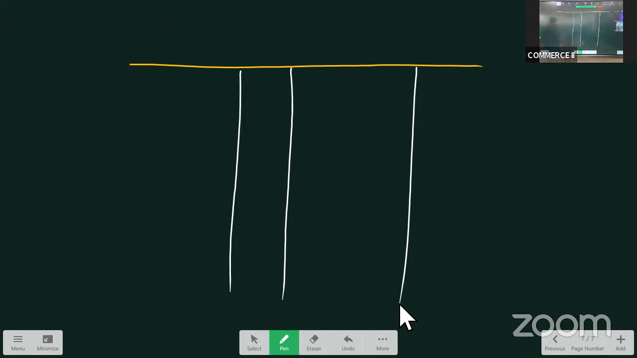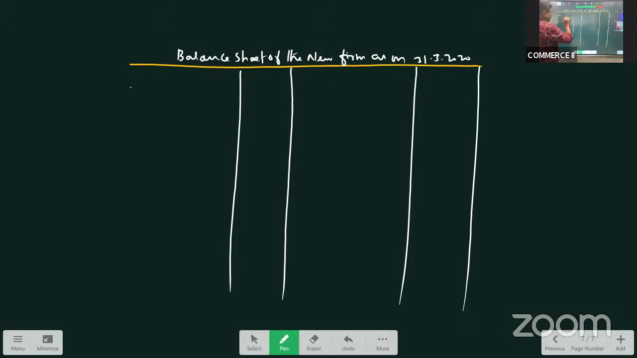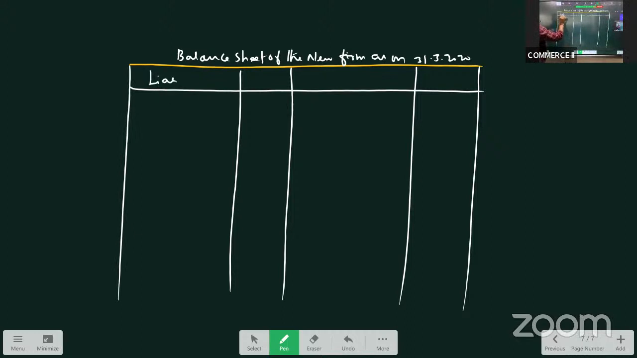When was the partner admitted? The date is not mentioned. So let us take 31 March 2020 only. So we'll write like this. Balance sheet of the new firm as on 31st March 2020. And remember, whenever you are preparing a balance sheet, go in the same sequence as given in the question. Liabilities, assets.